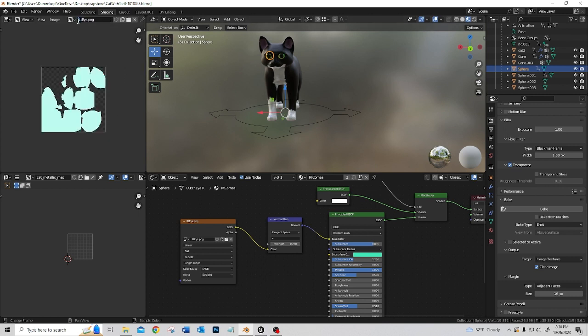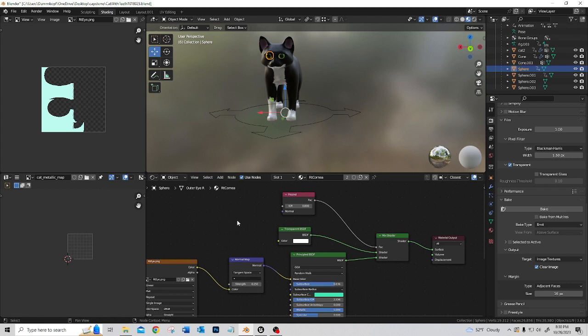I think that's the wrong eye. I'm just not sure where to begin with baking the material and keeping it transparent, but that's it in a nutshell, how to export from Blender with materials, your mesh, your animation, into Unreal. I hope this was helpful.